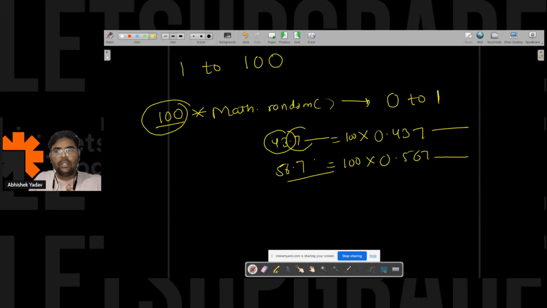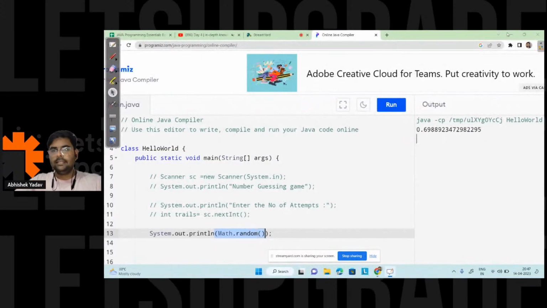And I don't want this part, that is dot 7. I want the integer part. So here I am getting the float part, that is 43.7, and I want to store this in the integer container, right? So int, and what will I write here, guys? Tell me. Okay, so should I write like this?